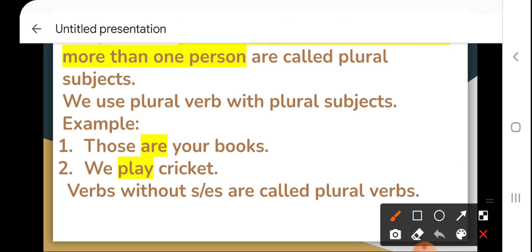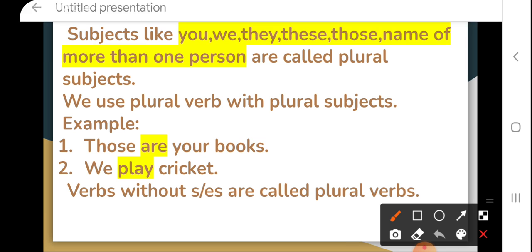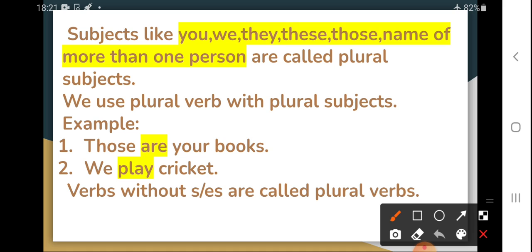Now see on this page. Subjects like you, we, they, these, those, or the name of more than one person. In the first rule I told you what are singular subjects. In this one I am telling you what are plural. You, we, they, these, those, name of more than one person. These all are called the plural subjects.